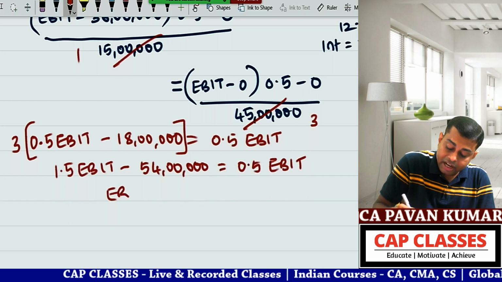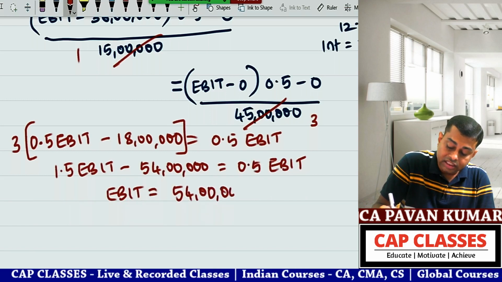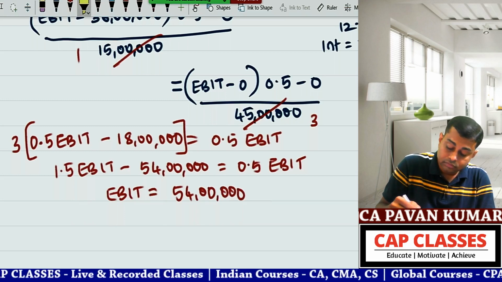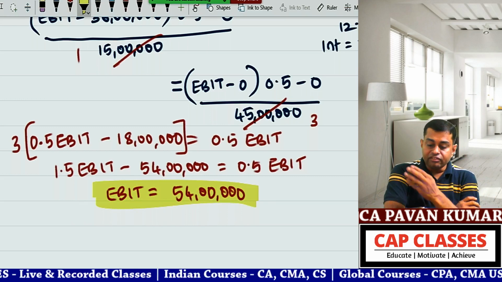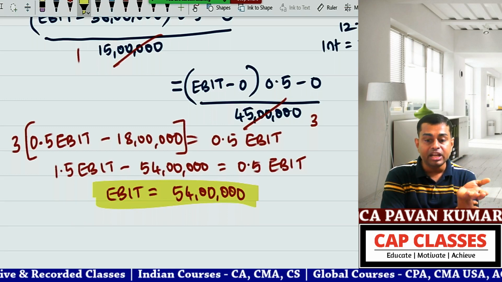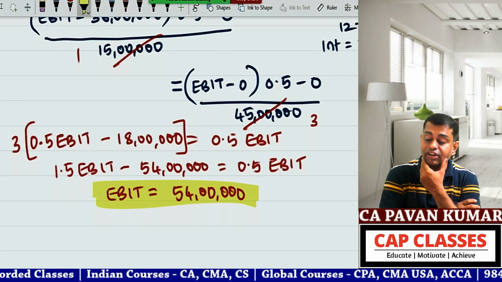Therefore, calculate EBIT. 1.5 EBIT minus 0.5 EBIT is 1 EBIT. 1 EBIT is equal to 54 lakhs. That's all. So the indifference point is 54 lakhs.